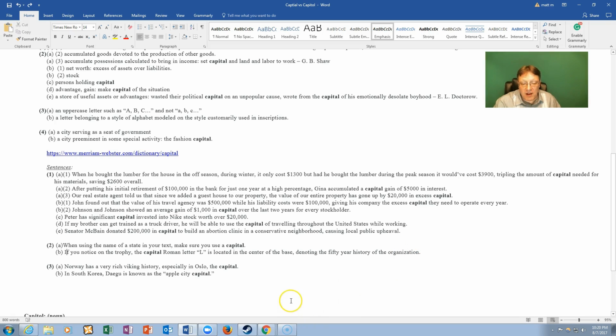The Roman letter L is located in the center of the base, denoting the 50-year history of the organization. So they're saying that the inscription of the capital letter L is very important in that meaning, and it is used as an inscription. It is marked permanently into the metal in an inscription format.